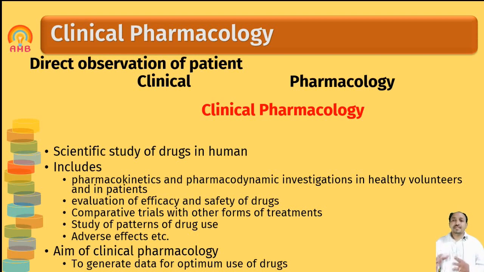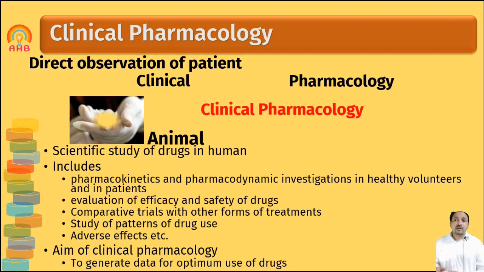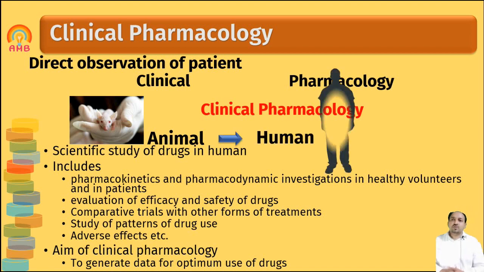Thus this branch elaborates whatever effects of drugs are seen in animals into humans. Whenever we are checking the effect of a drug, first we do not use a human being for that. We do some experiments on animals first, and then we extrapolate that effect to the human being. Whatever that extrapolation is, it is done in clinical pharmacology.